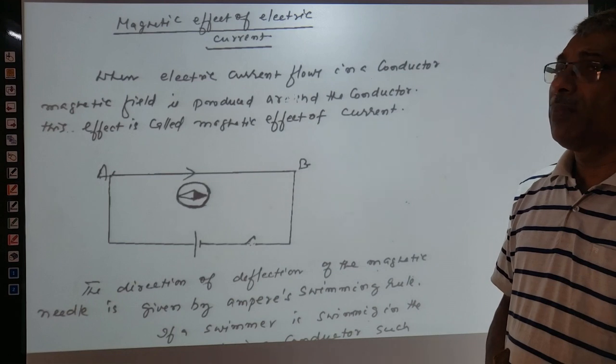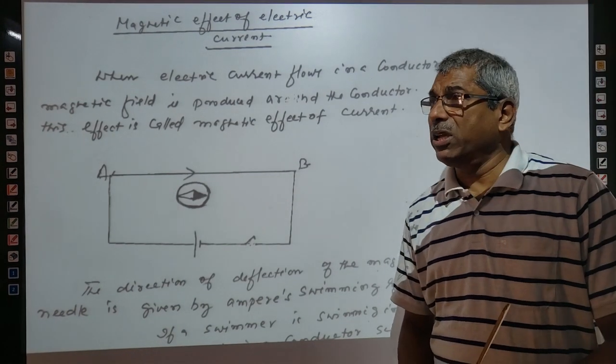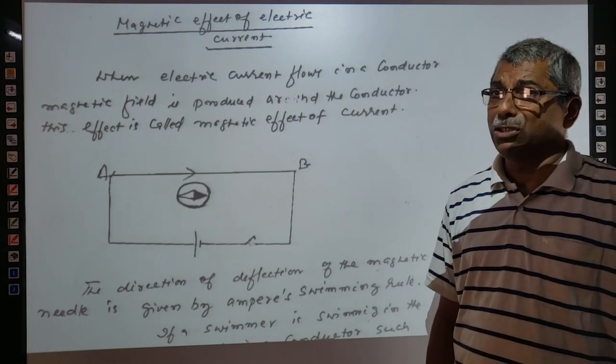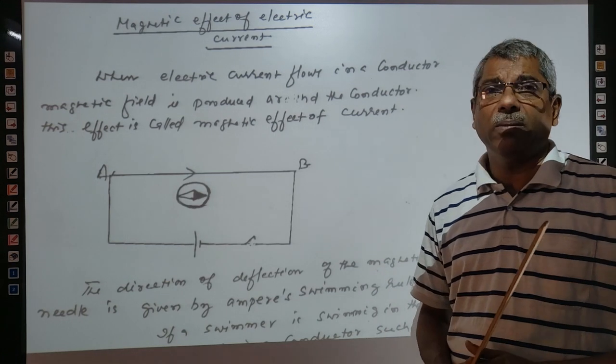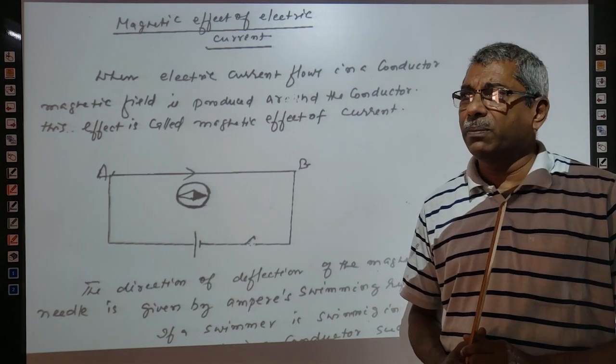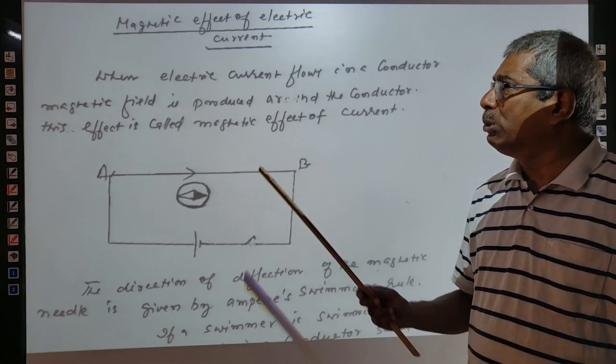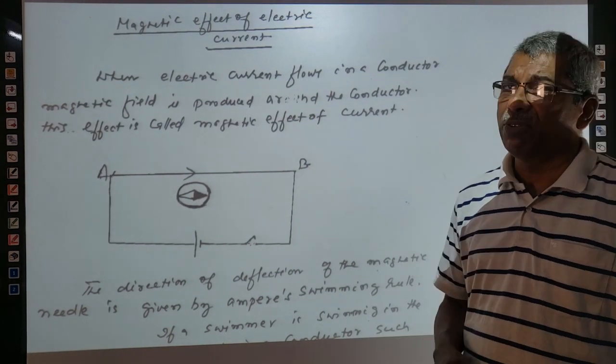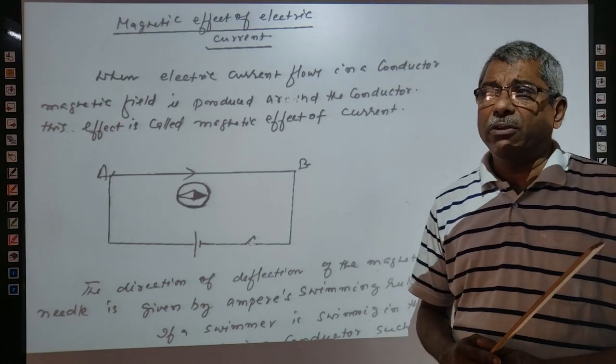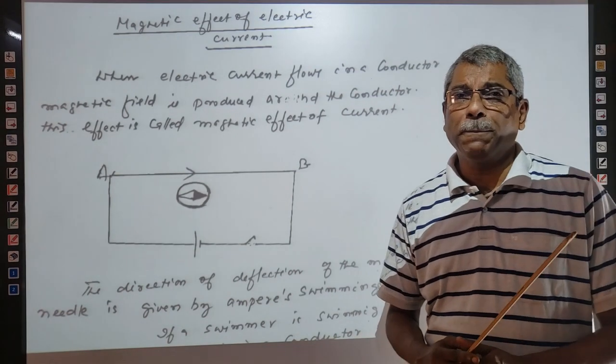Coming to another effect related to electric current, that is the magnetic effect of electric current. The heat effect you have already seen in the last video. Today we are going to explain the magnetic effect of electric current. It is very interesting to see.